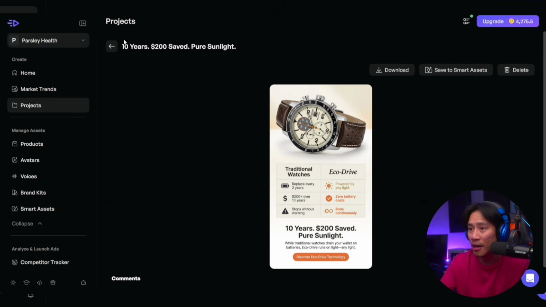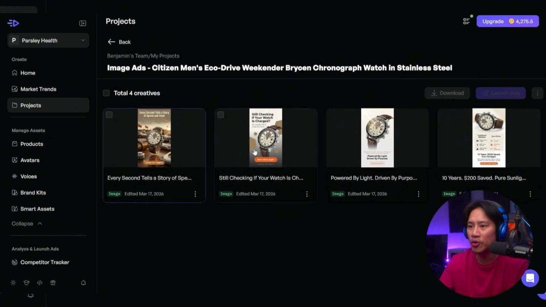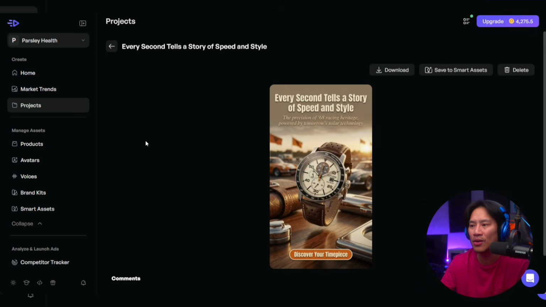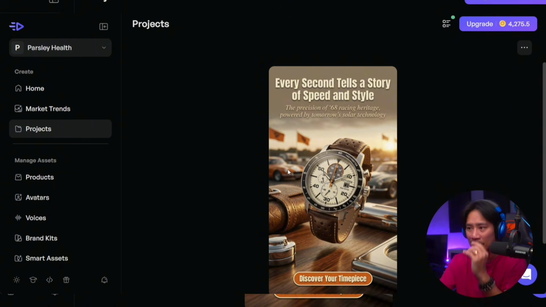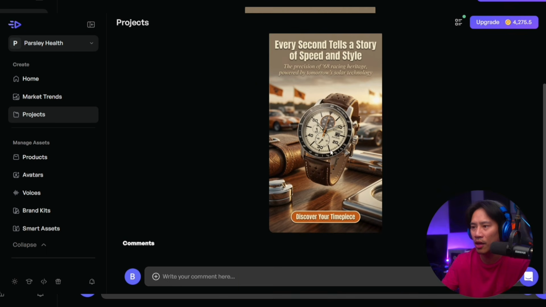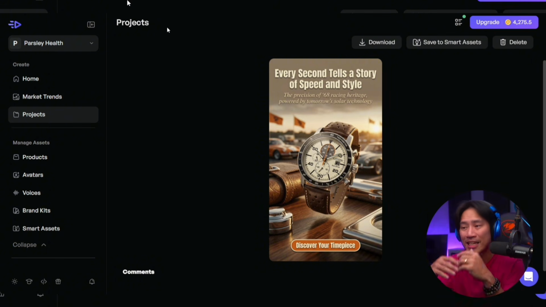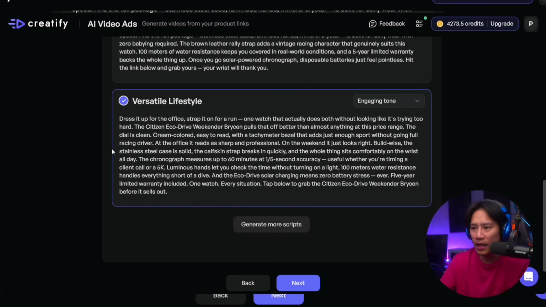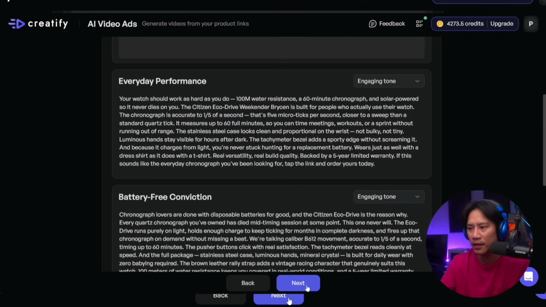Look at that. Now, out of these 4, you could use all those. You could download them and all that, but this is the one that I really love the most. This one stood out the most, guys. The tone, the color grading is very, very nice. All the color combinations match. So this one is my favorite. So again, guys, that is how you could do the AI image. Now we are just waiting for solar reliability. Let's go ahead and click on next.